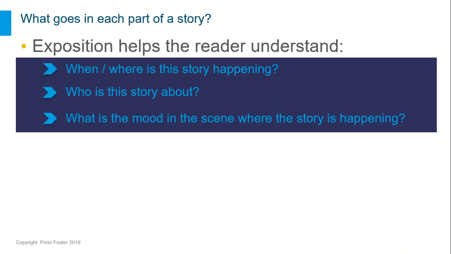Your first paragraph should start the exposition. This section should tell the reader when and where the story is happening, who the story is about, and give an idea of the mood in the scene where the story is happening.